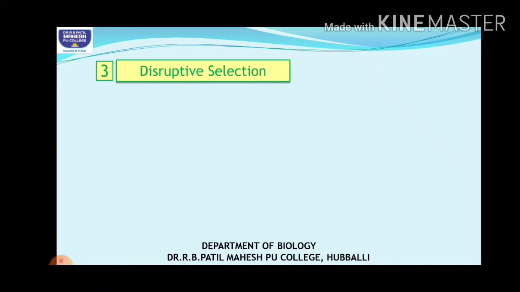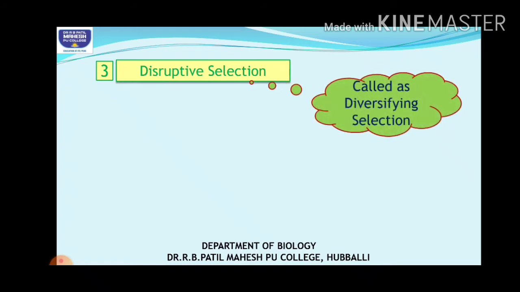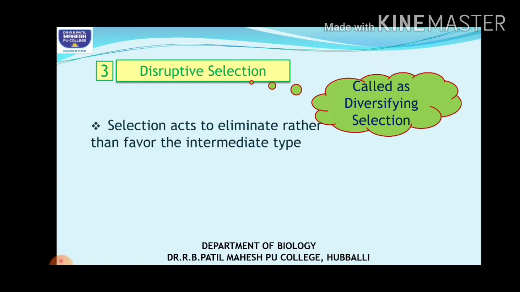Next one, you have disruptive selection, students. This is also called diversifying selection. What do you mean by this? In this selection, the individuals at the extremes of the trait contribute more offspring when compared to the mean value. So here it acts to eliminate rather than favor the intermediate type.